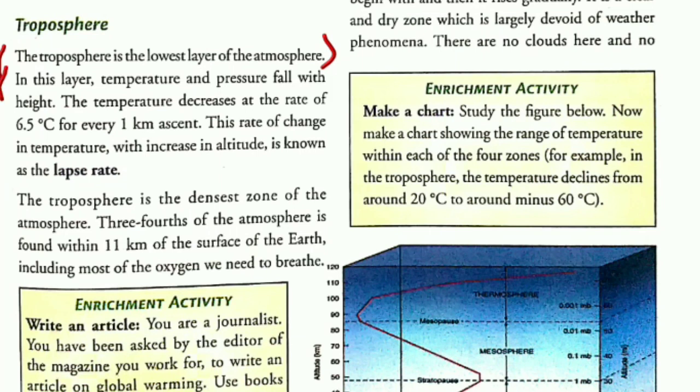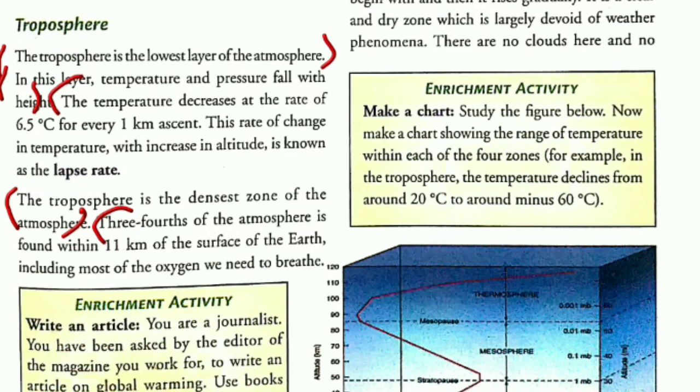Point number 2 is, in this layer temperature and pressure falls with height. This is point number 2. Third point is, the temperature decreases at the rate of 6.5 degrees Celsius for every 1 kilometer's ascent. Right, this is third point. Fourth point is, the troposphere is the densest zone of the atmosphere. Fourth point.